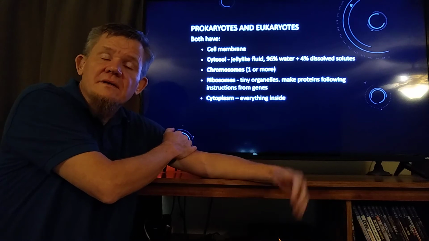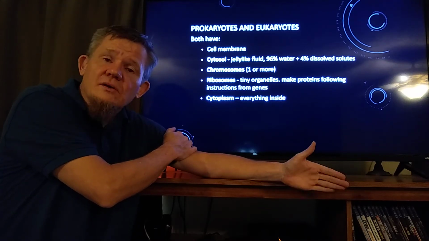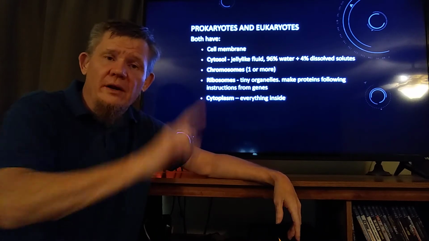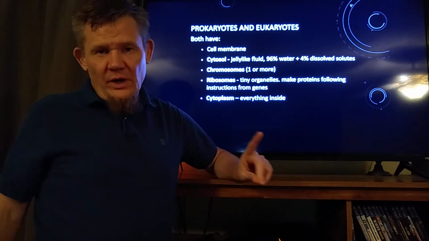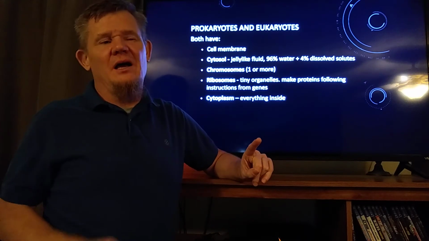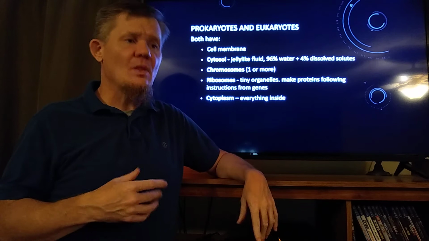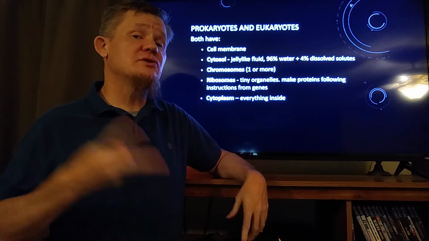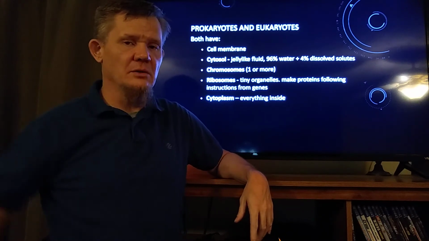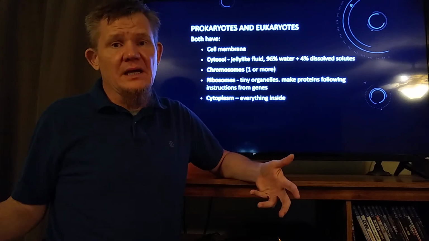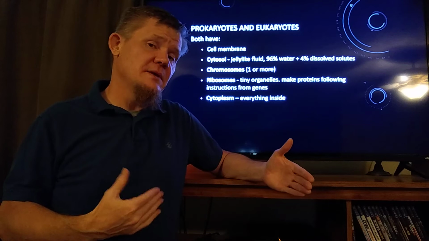Inside of all cells, eukaryotic or prokaryotic, they'll all have a chromosome, at least one. Bacteria have one large chromosome, and they will sometimes, not always, have little miniature chromosomes called plasmids. Most eukaryotic cells will have 2+ chromosomes. How many chromosomes do you have? Well, humans have 46, arranged into 23 pairs.